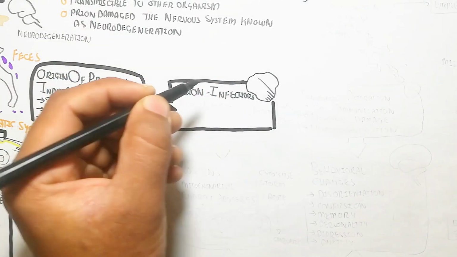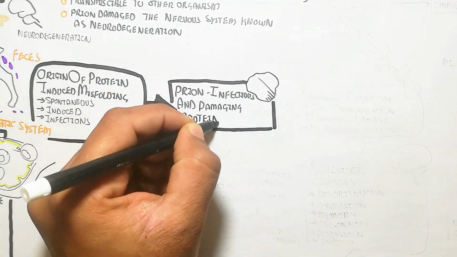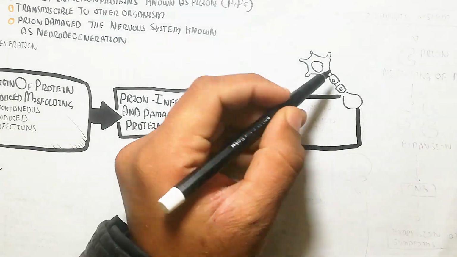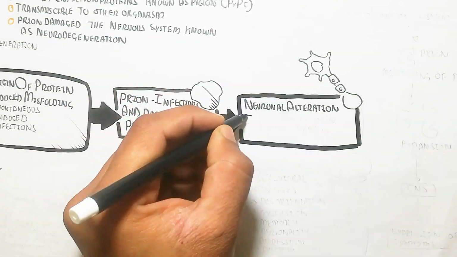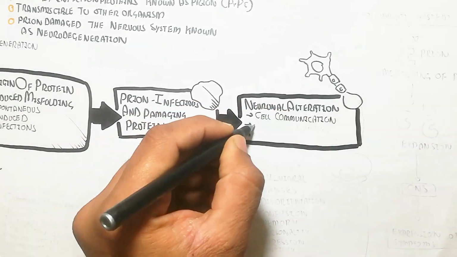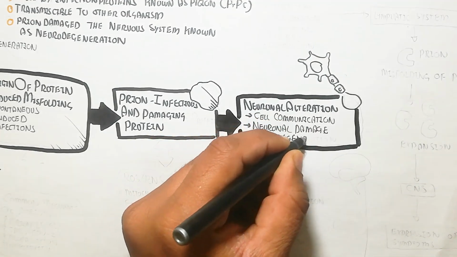This protein will damage the neuron. The neuronal alteration will lead to impaired cell communication and neuronal damage, and neurodegeneration will occur. So the communication of the cell will be impossible and will trigger behavior change.